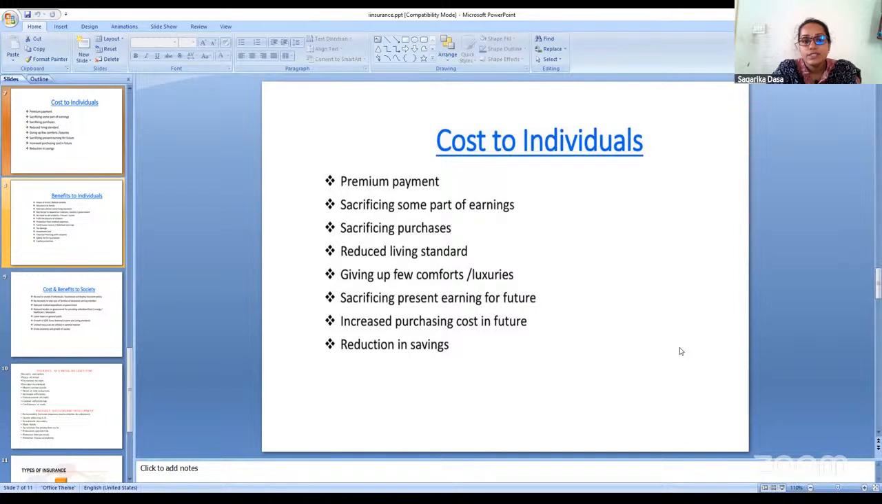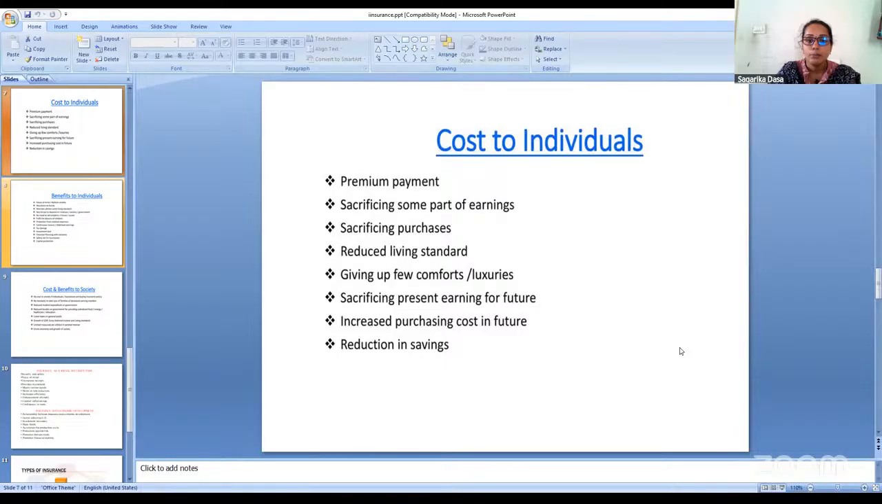Now next we will see what is the cost that an individual has to face. That is the expenditure. Say for example, if I am taking an insurance policy, what is the cost I have to face as an individual? Now, when I am taking the insurance policy, the first thing I need to pay is the insurance premium. Insurance premium is the first cost to an individual. They have to pay it.